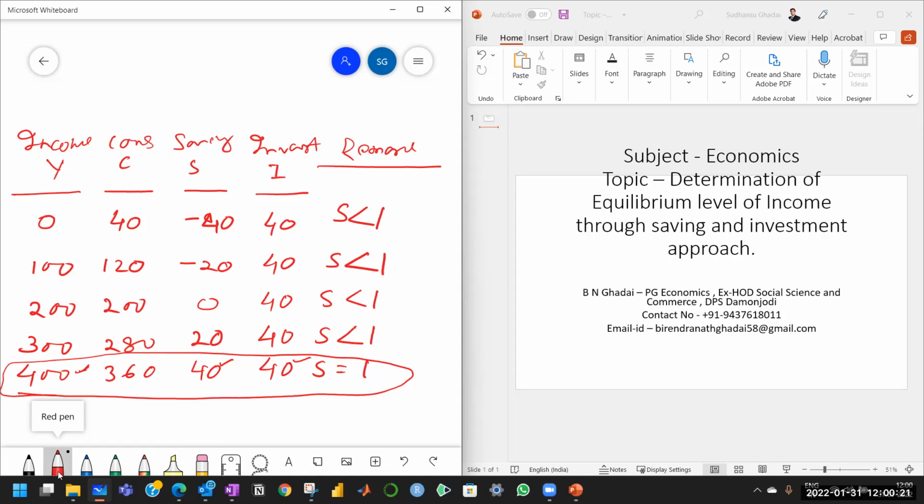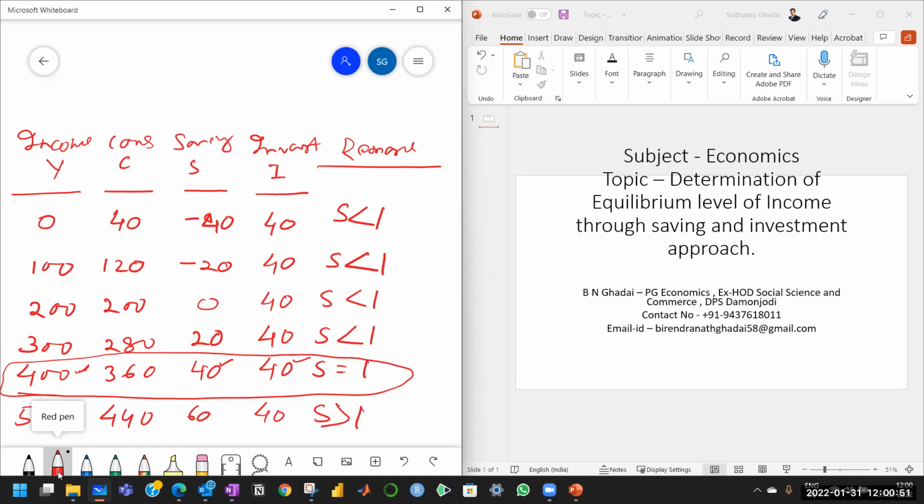Now after that, what will happen? Now if we continue, you see, you take 500. If you take 500, then this will become 440. And if it is 440, this will be 60. Saving will be 60, and your investment is 40. Now saving will be more than investment. Your saving will be more than investment, means no equilibrium.